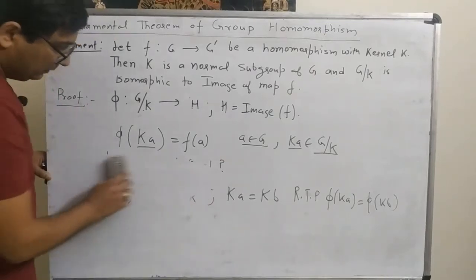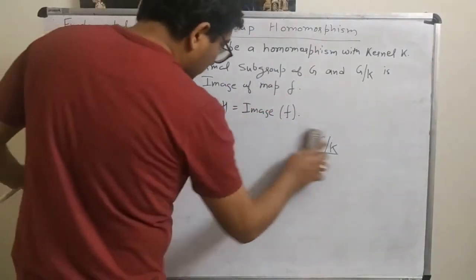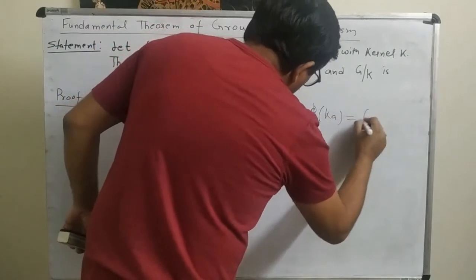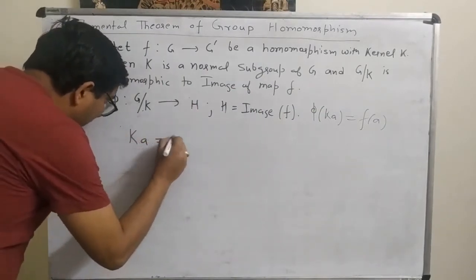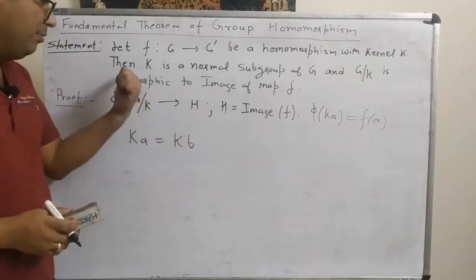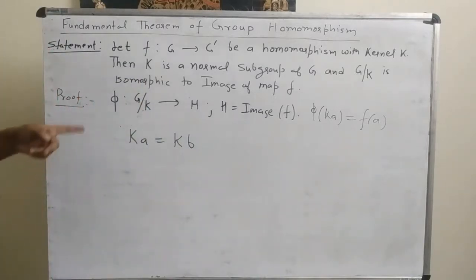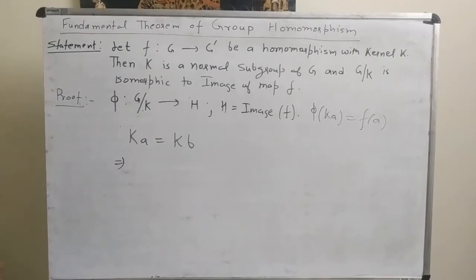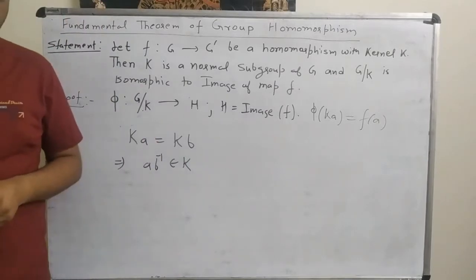So let's try to check whether this map is well defined or not. Let us take Ka equal to Kb. This Ka and Kb belong to G by K. We know that if Ka is equal to Kb, this implies AB inverse belongs to K. We have already proved this in the case of a normal subgroup.